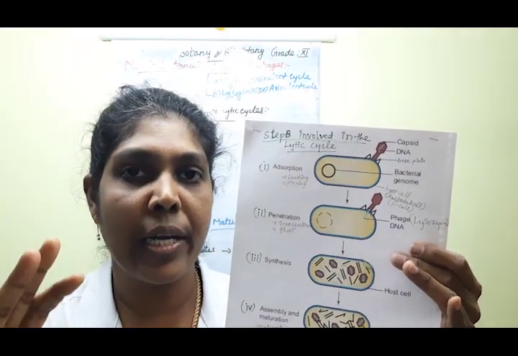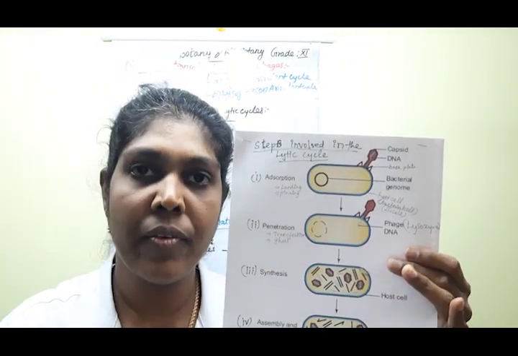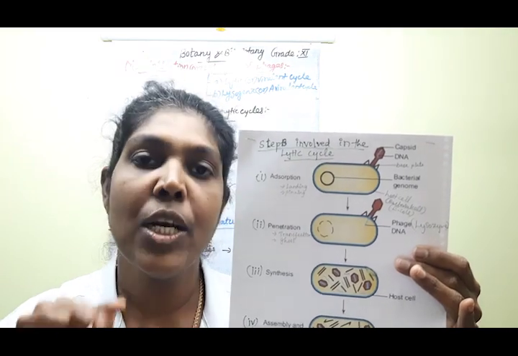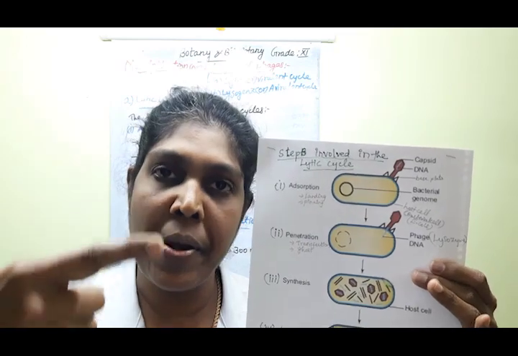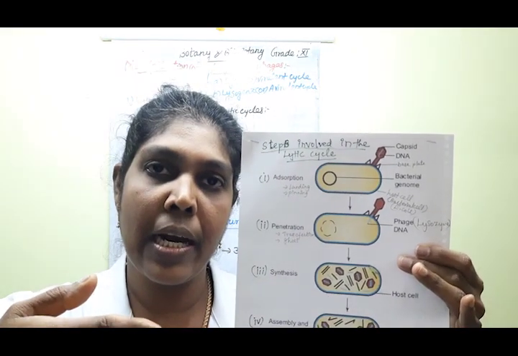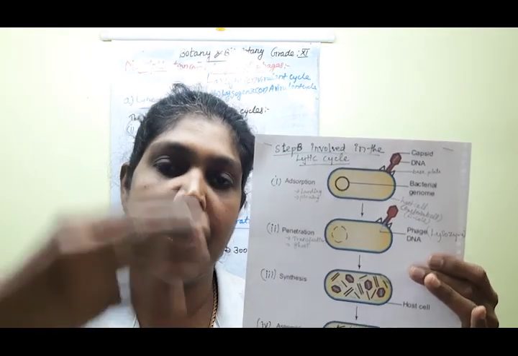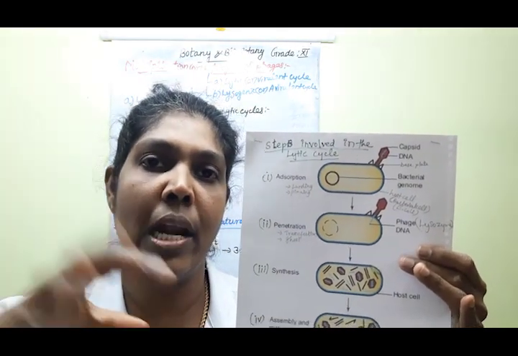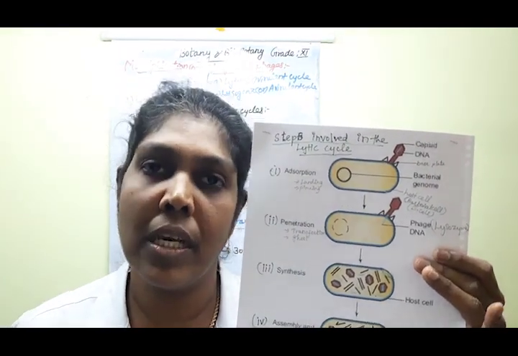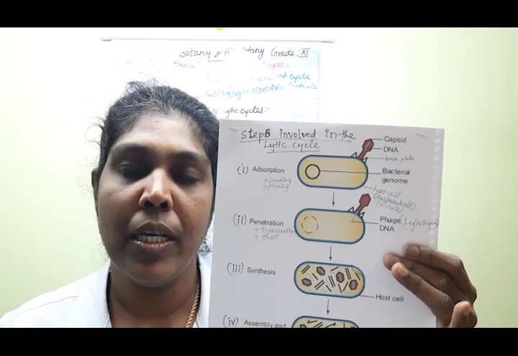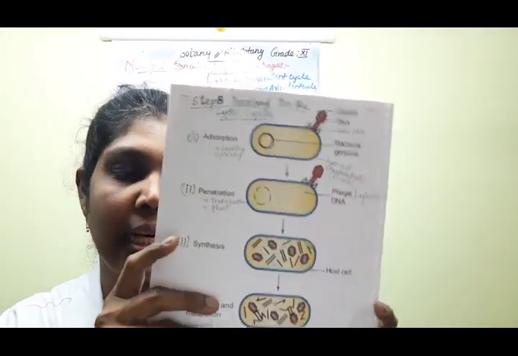So this is the production. Here only the synthesis of which particles? Only phage particles. Clear, children? They produce phage DNA particles and phage protein molecules, and there is also phage replication. All these things are the productions. This is the third step, synthesis. Understood? This is a very, very important 5 mark question, children. So all of you listen carefully.